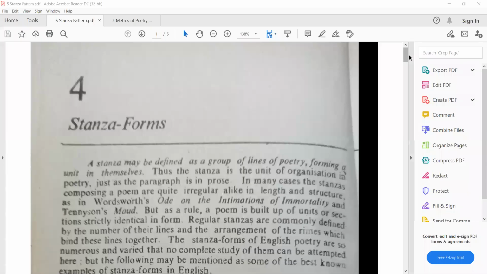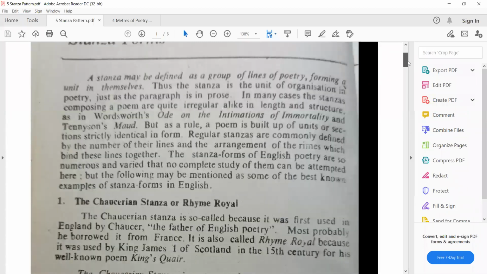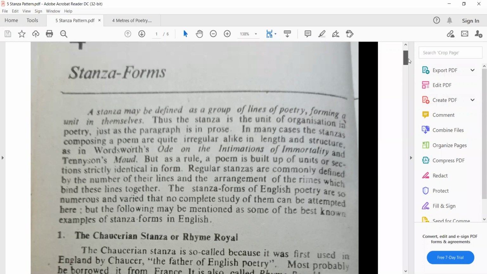That is how these stanzas are controlled in a poetic composition. That is very much important. Okay, so the way we control these stanzas in poetry is called stanza form. All lines in a verse are put in a certain pattern. We call it a stanza, and different writers have applied different stanza patterns in their work. So they are named with certain stanza forms, depending on the lines and the rhyming schemes.